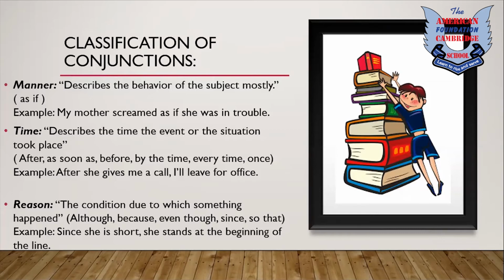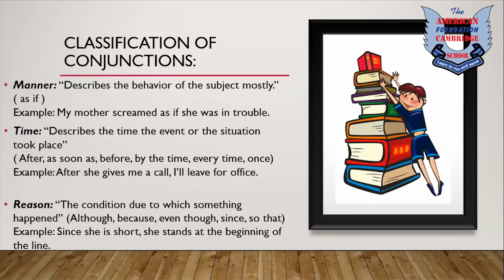Moving on, third is the reason, the condition due to which something happens. The conjunctions we use whenever we are describing a reason in a sentence are although, because, even though, since, so that.